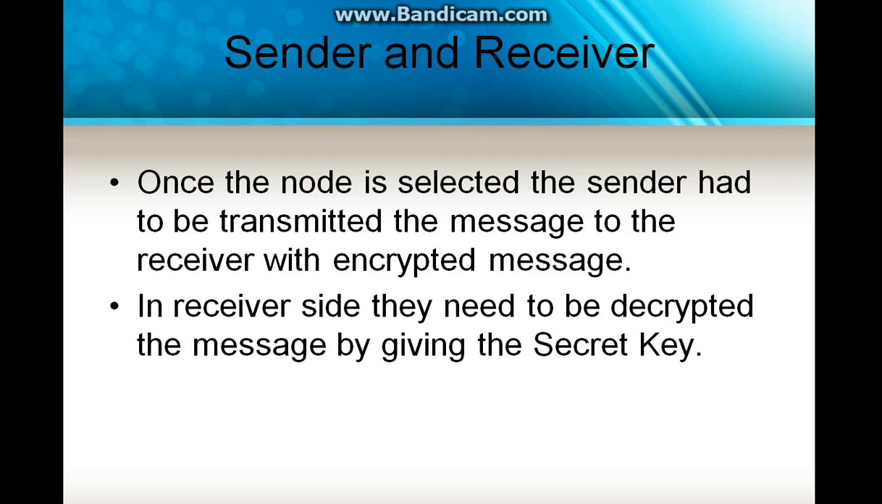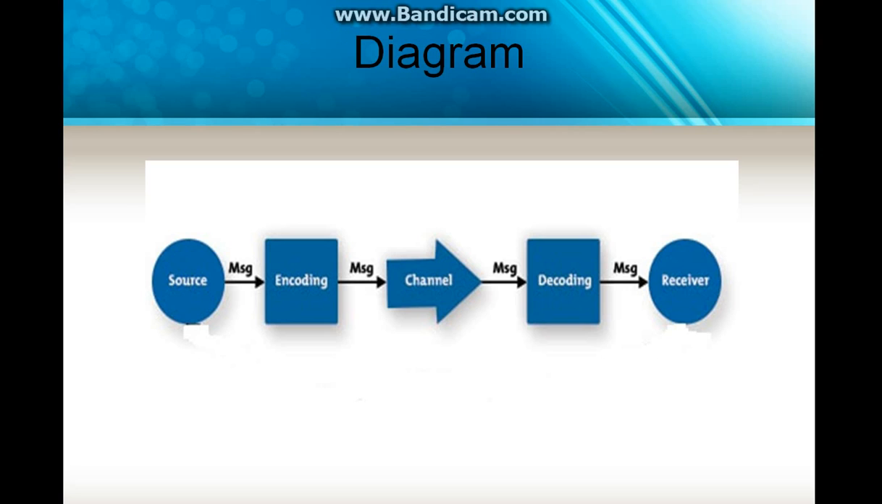And this is the sender and receiver module. Once a node is selected from the sender, the message is to be transmitted to a receiver with the encrypted message. On the receiver side, the message is decrypted by giving the secret key. This is the diagram. The source node is going to encode the message and send it through the Wi-Fi channel. Through that Wi-Fi medium, it is going to send the message to the receiver. Once the receiver has the node messages, they are only in the format of ciphertext, and then they are going to decrypt the text by using the key.